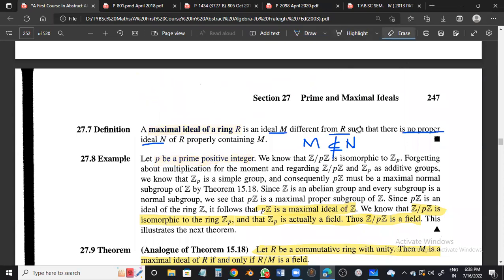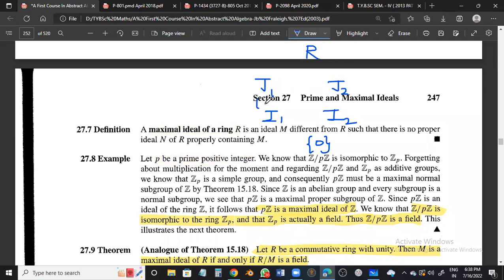Once again, let us show the diagram hierarchy of this. See, singleton 0 is always there, no doubt. R itself is always there, so I have drawn it at the topmost position. Suppose I'm having somewhere here ideal I1, ideal I2, like this. Then I1 is contained in some J1, J2, likewise.